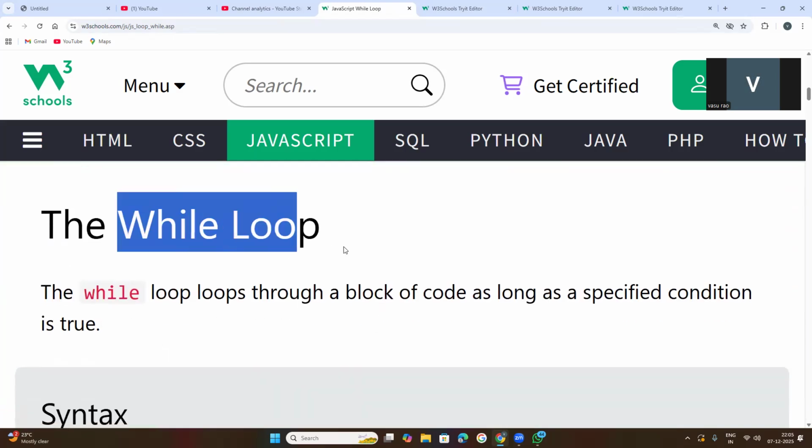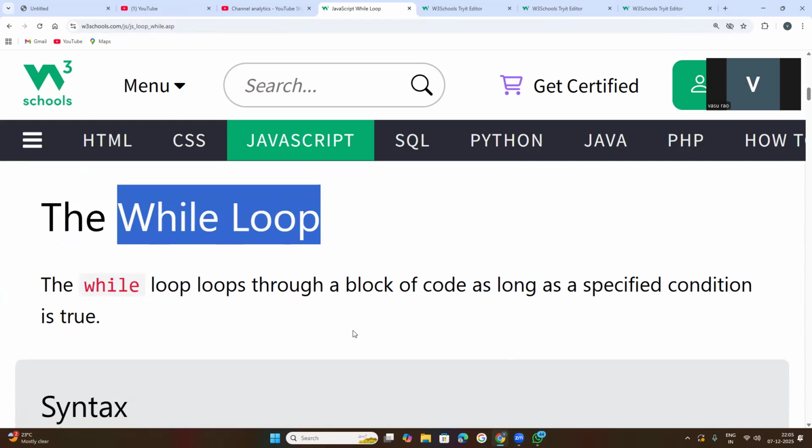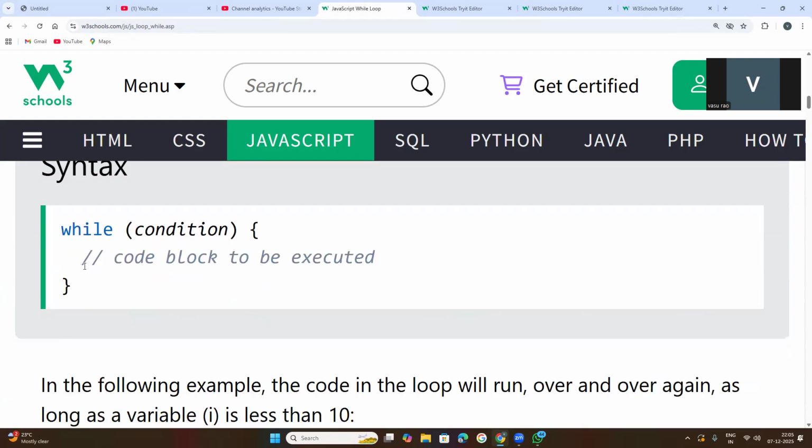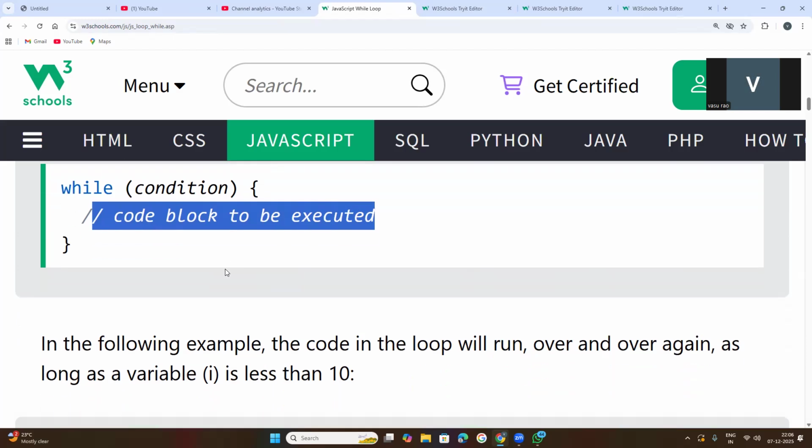So let us try to understand the while loop. This is the syntax of the while loop. Initially, we need to write the while keyword, and within the parentheses, we need to keep a condition. That is the main condition. If that condition is satisfied, the loop iterates through the list items, array, whatever. Inside of this, we need to write the code. So this is the syntax.